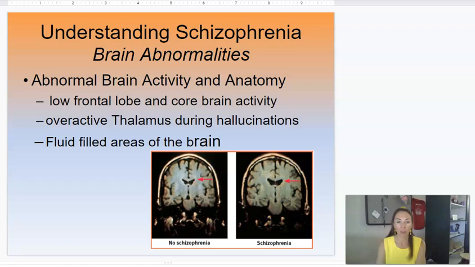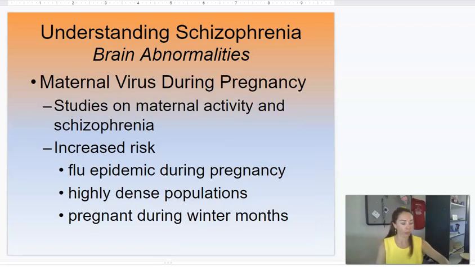Okay. One of the things that we see highly correlated with schizophrenia is actually a virus. There's a lot of evidence to show that there might be a virus during pregnancy that brings on schizophrenia.